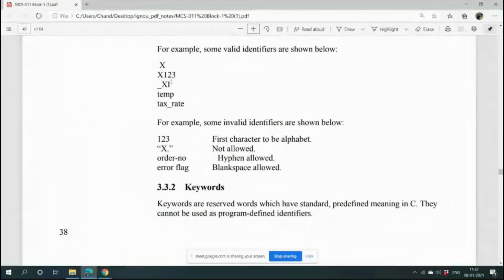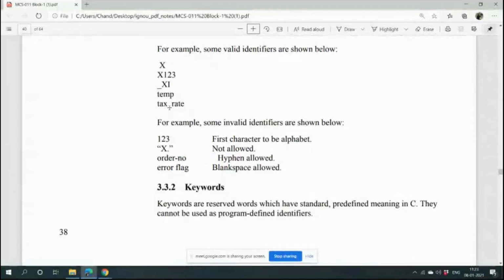Now some valid identifiers are these. Why? Because this started with a character, this also started with a character, this started with an underscore, and this is a combination of characters including the special character underscore. So no invalid rules are followed here. So these are all valid identifier names.